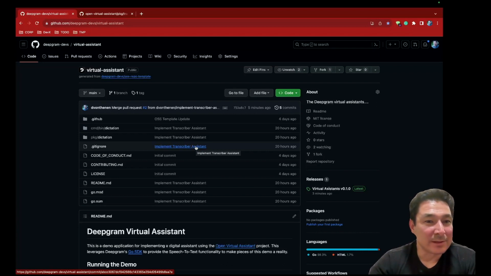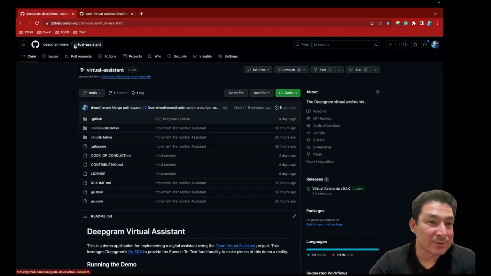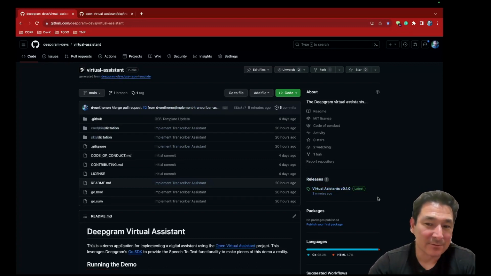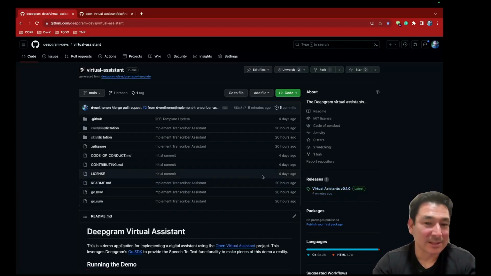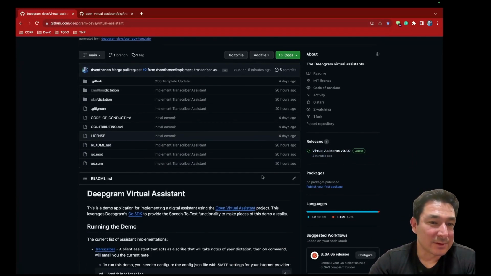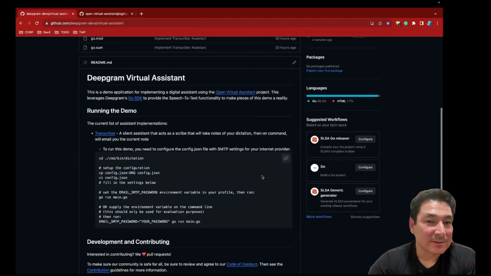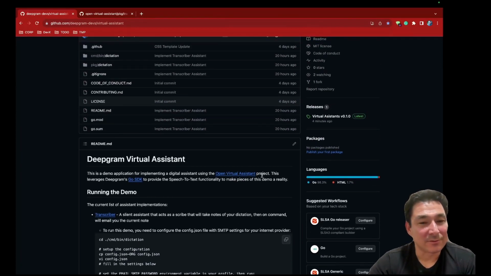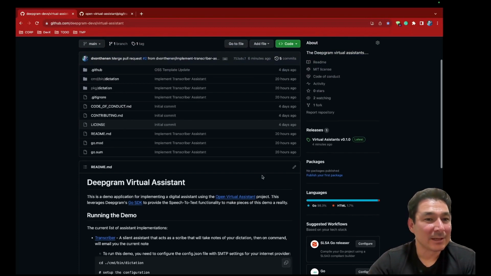There's a new repo in the DeepGram devs org. From there, you can go to Virtual Assistant, and this repo is public and it's out there. I've literally just pushed the first release, the v0.1.0, for the virtual assistant project here, and you can look at the README here. The demo that I have is a kind of virtual scribe or virtual transcriber type application.